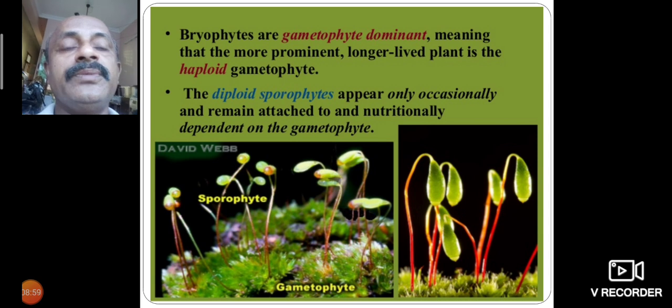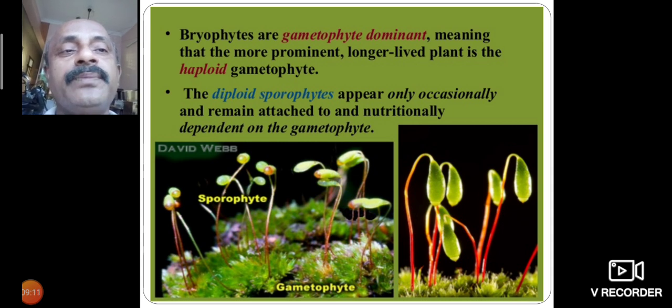The bryophytes are gametophyte dominant, meaning the more prominent, longer-lived plant is the haploid gametophyte. The diploid sporophyte appears only occasionally and remains attached to and nutritionally dependent on the gametophyte.